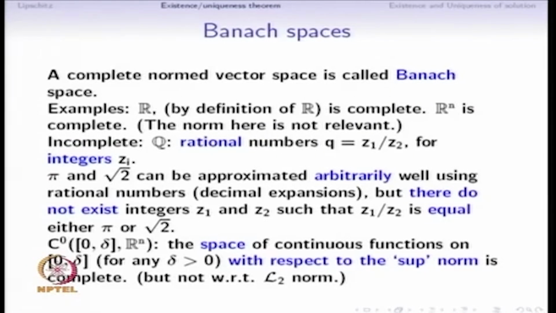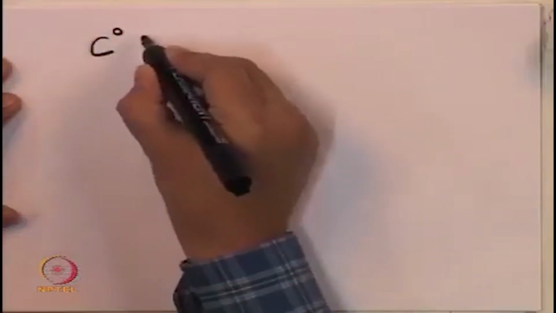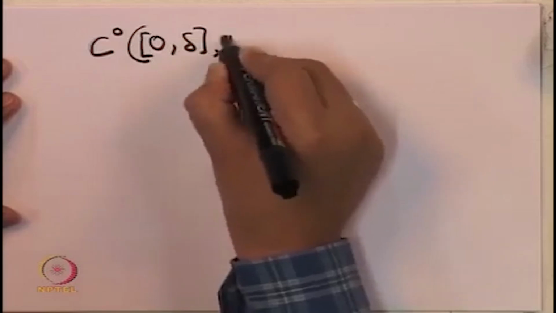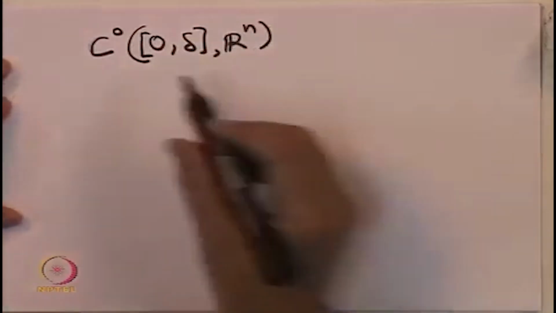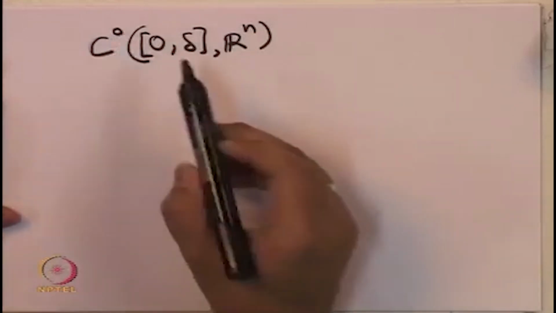There could be some other norms with respect to which it is complete, but here it is no longer the case that the norm is not relevant. Which norm we are taking will very crucially decide whether this space of continuous functions is complete or not. That statement depends on the norm with respect to which we are asking the question. The space of continuous functions from the interval 0 to delta to Rn consists of functions which are not necessarily differentiable, but just continuous, and hence 0 has been put here.